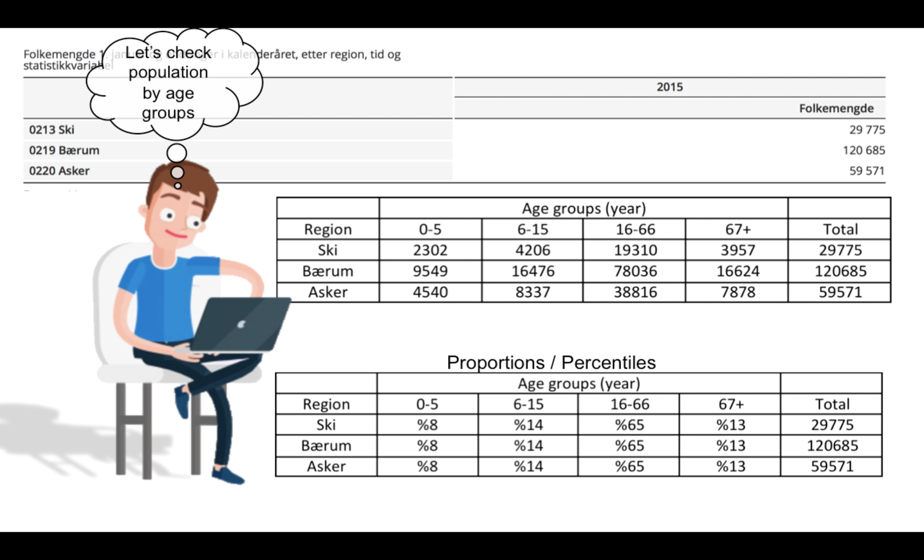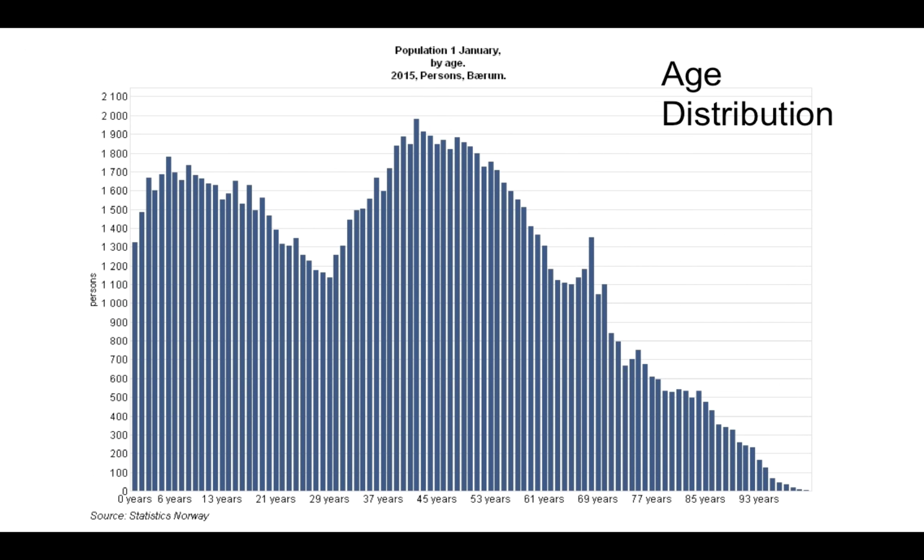Then again, because these age groups are very different intervals, 0 to 5, 6 to 15, and so on, he was thinking: what if we look at all ages? So instead of looking at age as a categorical variable, he decided to look at it as a continuous variable.